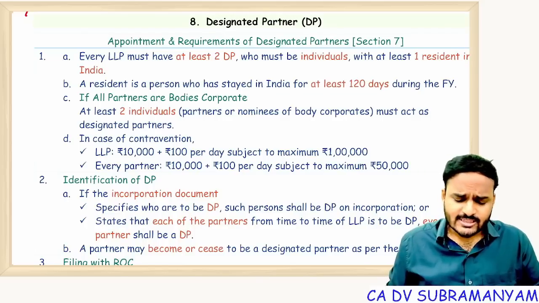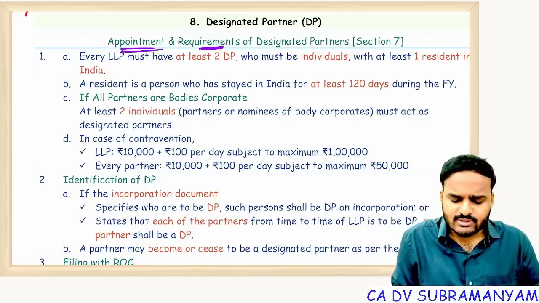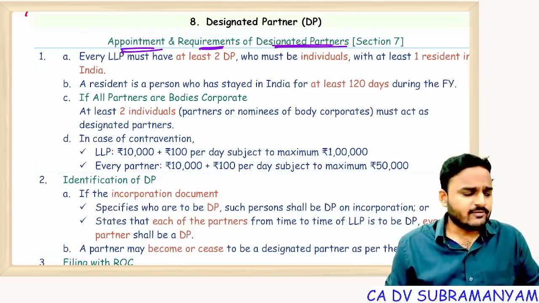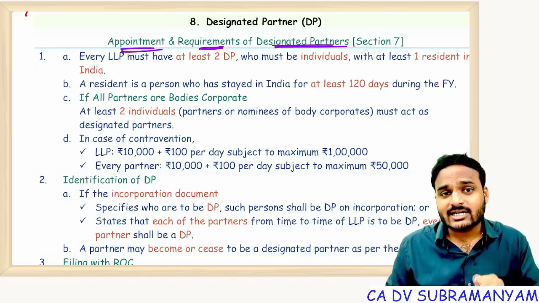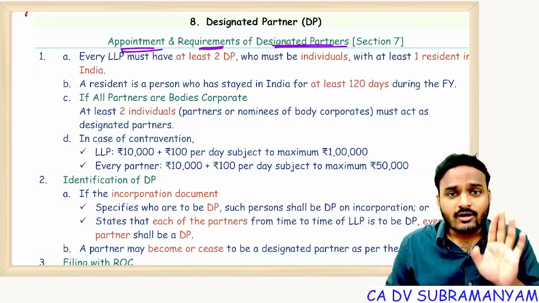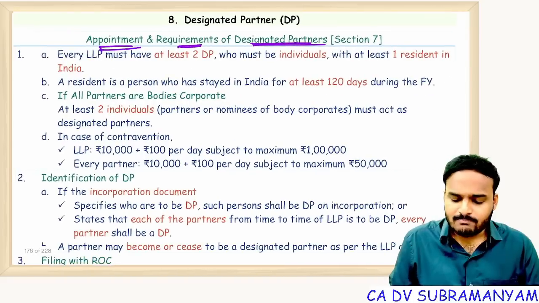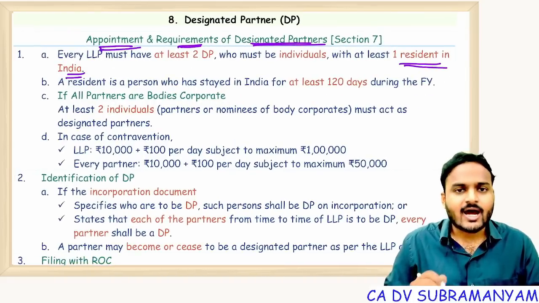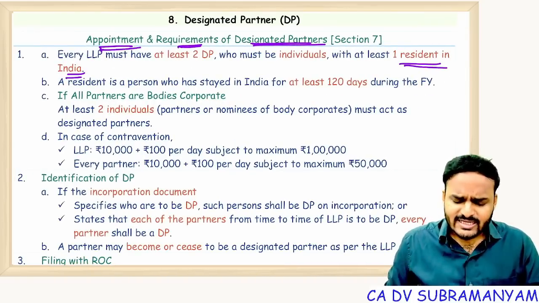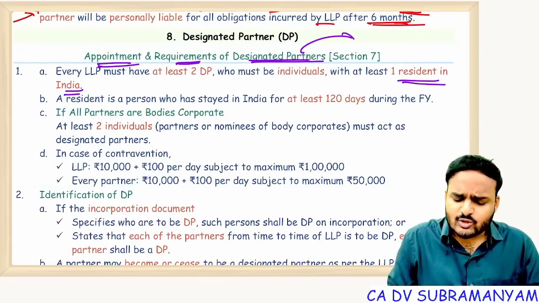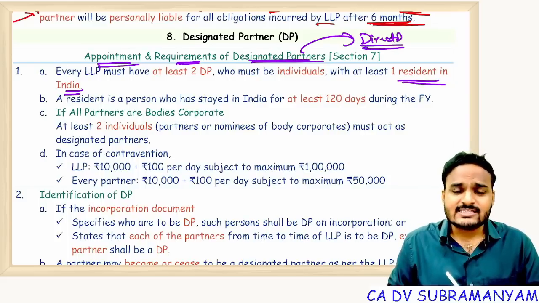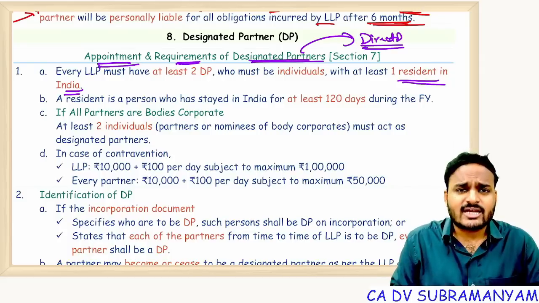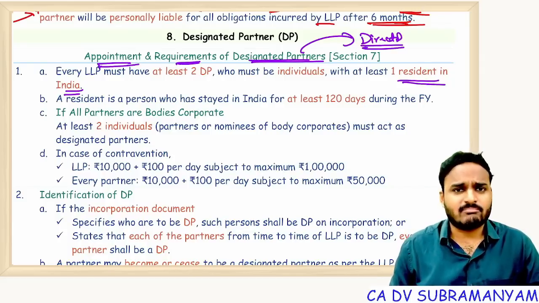Okay. So section 7, appointment and requirements of designated partners. I told you every LLP should have how many partners? 2. And every LLP should have how many designated partners? 2. Out of 2 designated partners, 1 partner should be resident in India. The designated partner's role in an LLP is similar to the director's role in a company. But the only difference is that a director need not be a member of the company. He can be a member, he can be a non-member.